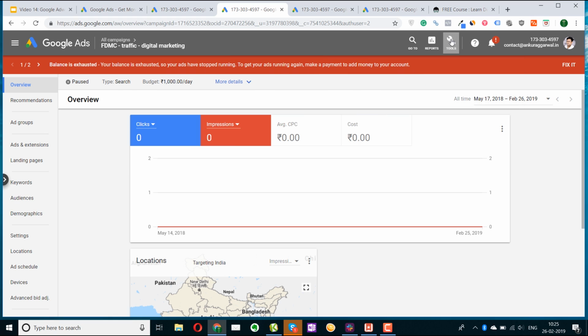You can also set up your pixel by copy pasting the Google Ads pixel onto your website. This will help you in tracking and creating an audience as well, just like we created a custom audience in Facebook, similar to that. So guys, this was an overview of Google Ads, how to run your first Google ad, and I hope I was able to clearly tell you everything. It might look a little complex because this is the first time you are running ads, but once you start doing it, you'll find it very easy.